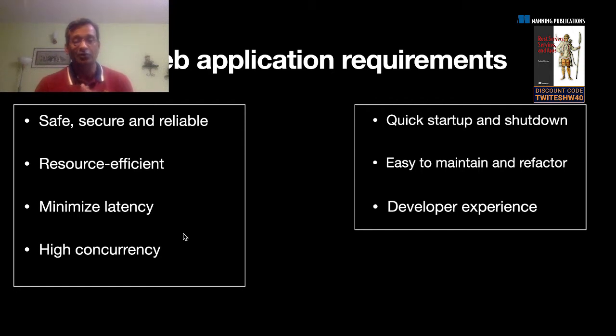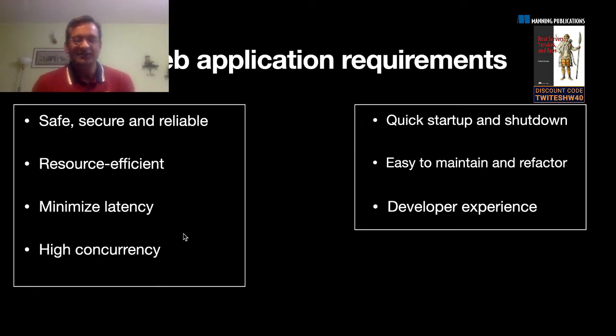And last but not least, which is the developer perspective, of course, we want to write safe, secure applications, because we value good software engineering as engineers. But at the same time, we want to be cognizant of our employers' or our customers' requirements in terms of developing efficient software.